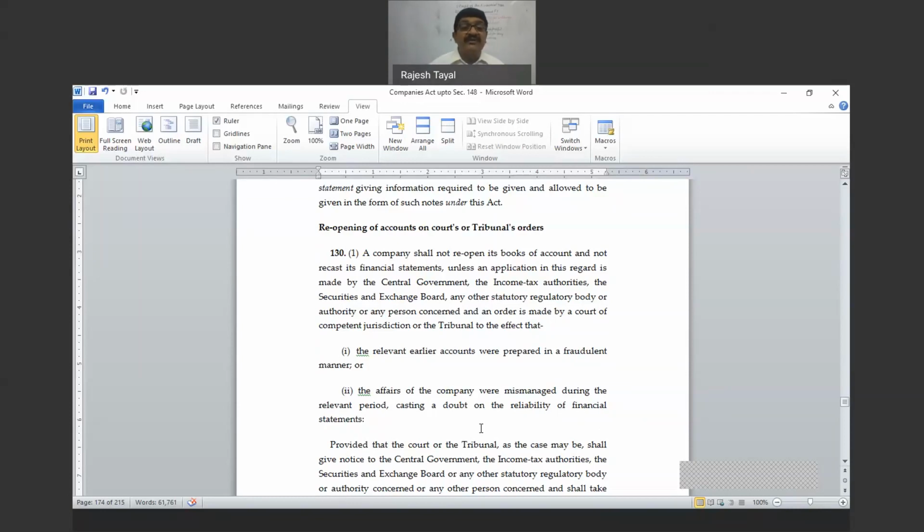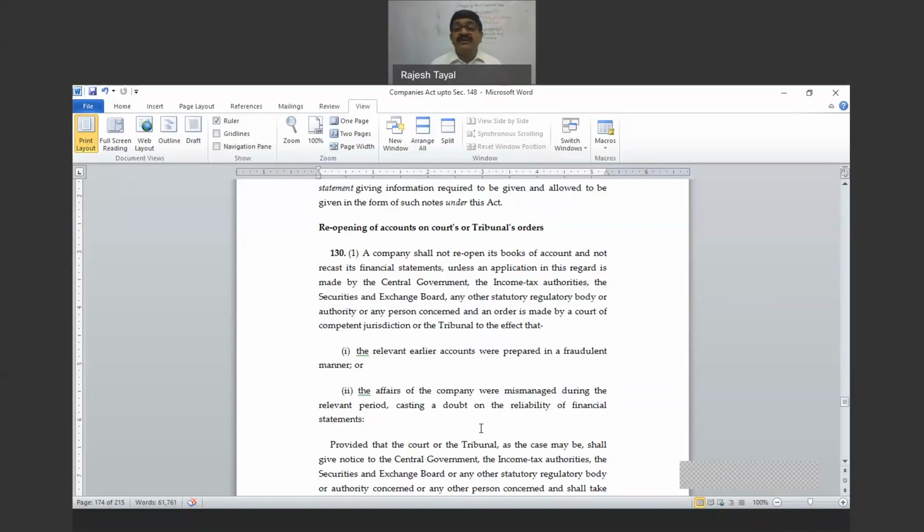Under section 131, the board has been given a right to open the books of account on its own. But the difference is, under section 130, the books of account can be opened up to last 8 years. And if the books are required to be preserved for a period longer than 8 years, then for any period, that is under section 130.